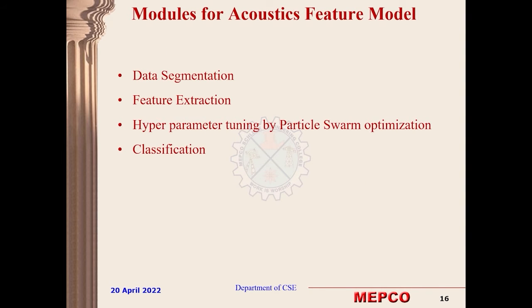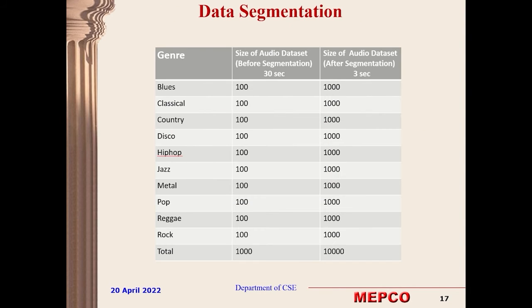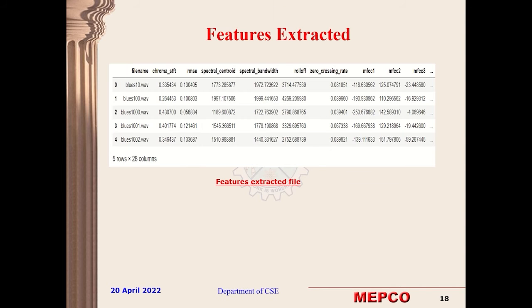The modules are the same. The data will be segmented, and the features will be extracted, and the parameters will be tuned with the help of particle swarm optimization, and at last classification occurs. This is the result of the data segmentation, and these are the features available in the CSV file, which are stored once we extract the features from the audio.